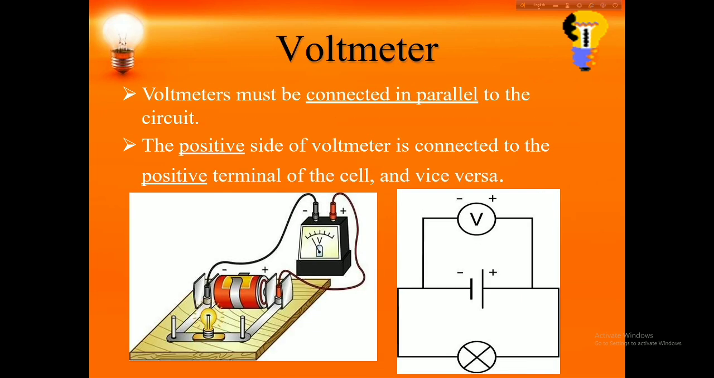Another device is the voltmeter. A voltmeter measures the potential difference across a component. So we connect the voltmeter in parallel in the circuit. The positive side of the voltmeter is connected to the positive terminal of the cell, and also vice versa.